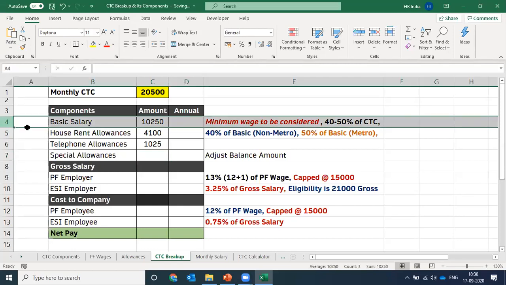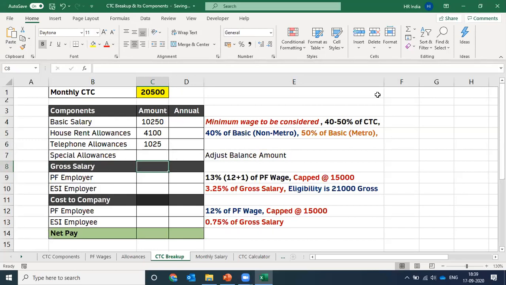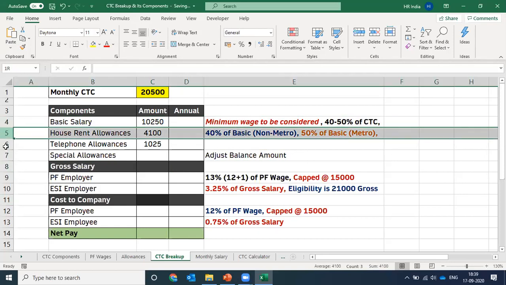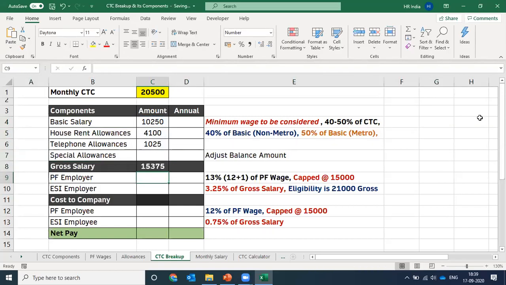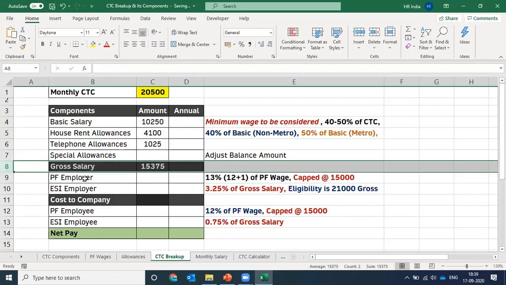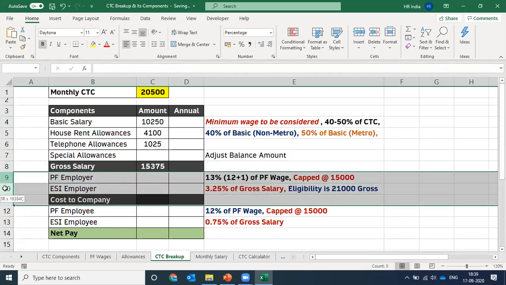So once we have decided the basic salary and allowances, now we can calculate the gross salary of the employee. What was the formula we have discussed for the calculation of gross salary of an employee? The formula was sum of basic salary and all allowances, we get the gross salary of the employee. It means the sum of all above, we can calculate the gross salary of an employee, correct? Now, once you have calculated the gross salary of an employee, you need to calculate the CTC. What is the formula for the calculation of the CTC? Formula is gross salary plus contribution done by an employer in the statutory areas, right?